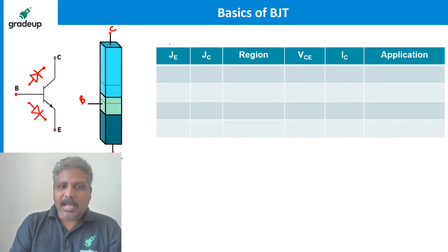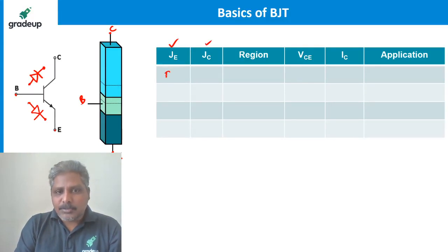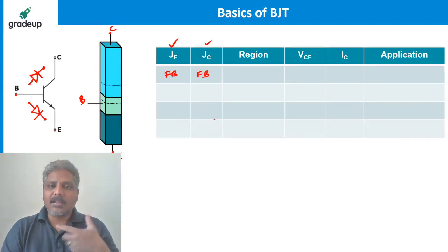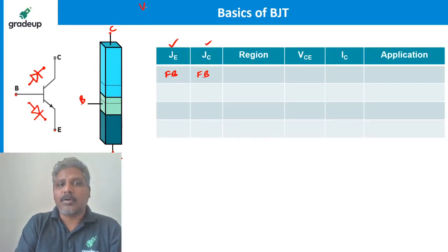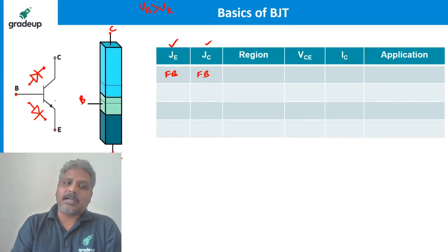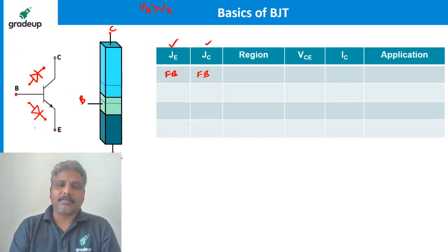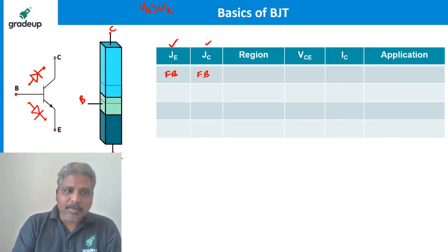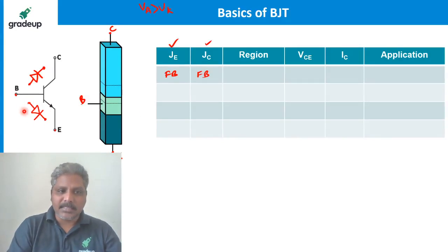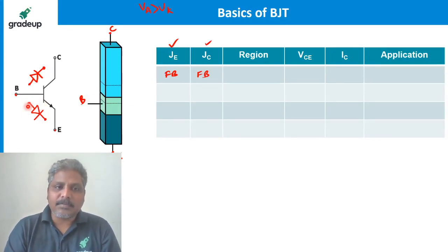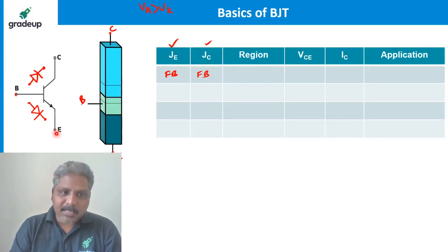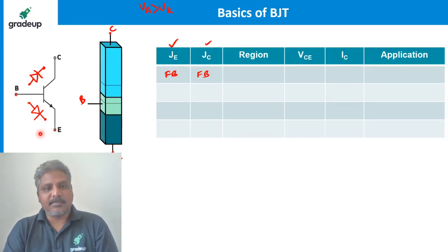Now, having two junctions with me, I can make these two junctions forward bias if I want, because forward bias or reverse bias is all in my hands. I know how to forward bias a diode, so I also know how to forward bias a junction. Suppose I want JE, this junction between emitter and base, to be forward bias. Base voltage should be higher than emitter voltage. Then this junction is forward bias. Yes, I can apply something here higher than the emitter voltage.